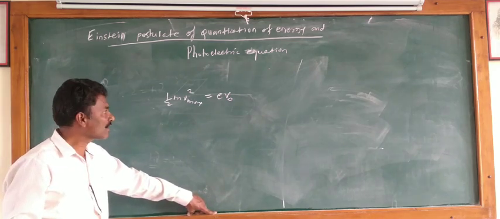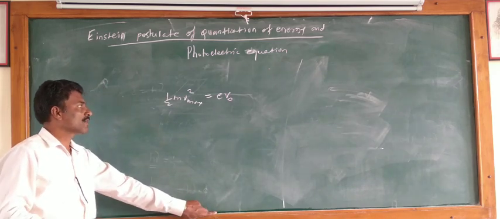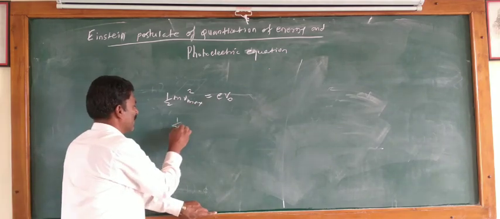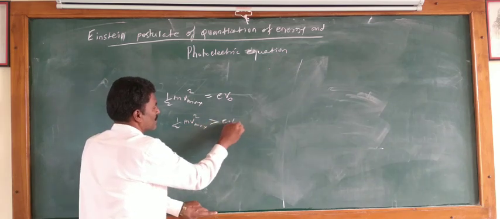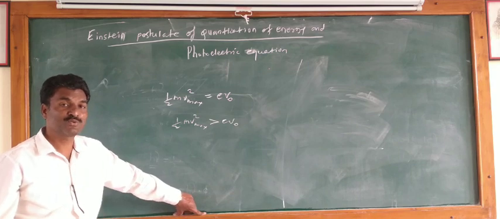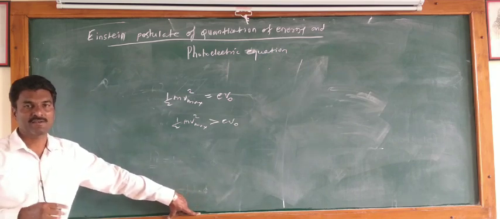If the kinetic energy is more than this, charge into potential, then and only then do electrons reach the collector and we get photoelectric current.